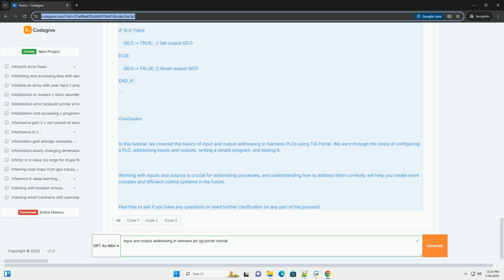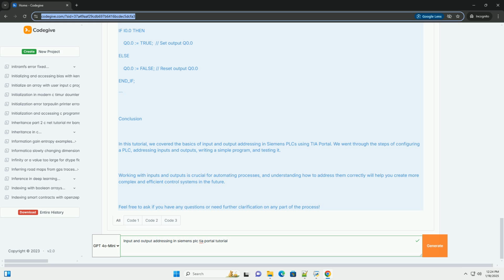Step 5. Create a program block. 1. In the project tree, navigate to Program Blocks. 2. Right-click and select Add New Block. 3. Choose OB1, Organization Block, for the main program and click Add. Step 6. Write the ladder logic. 1. Open the OB1 block by double-clicking it. 2. Use the ladder diagram to create your logic. Here's a simple example that turns on an output when an input is activated. In this example, I0.0 is a digital input that will turn on Q0.0, a digital output, when activated.